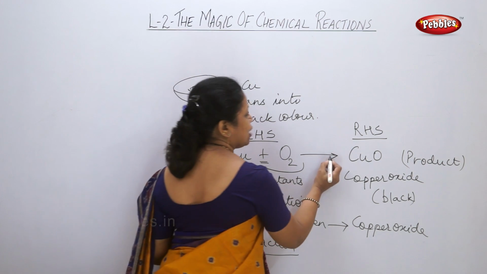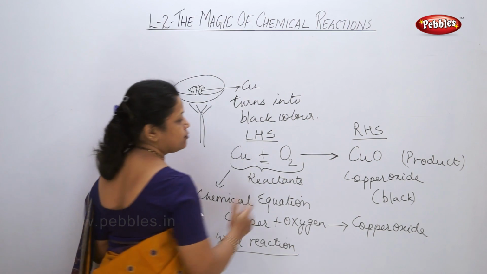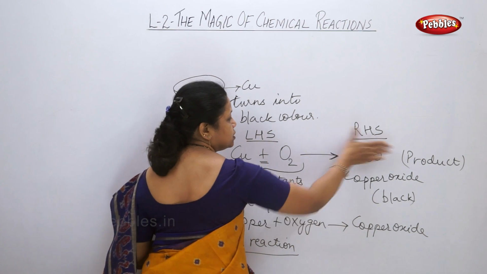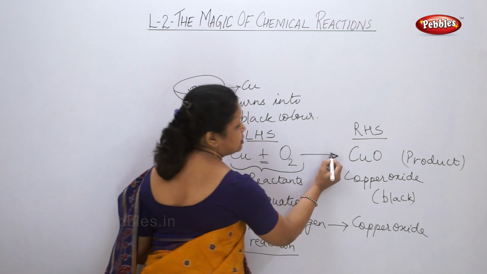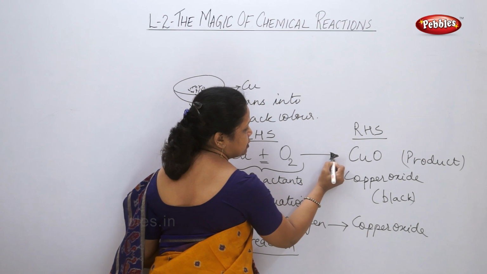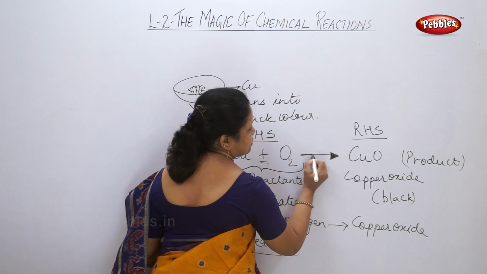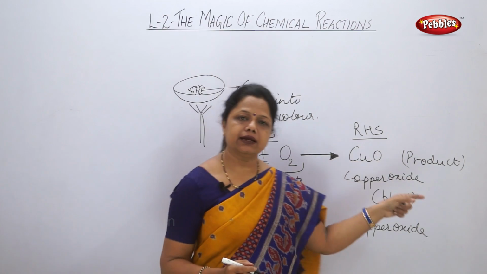Then what is this arrow pointing at? If you see carefully, I have drawn the arrow with the head towards the product side. This is the head of the arrow. I'll just darken it for your convenience. This is an arrow pointing towards the right hand side.